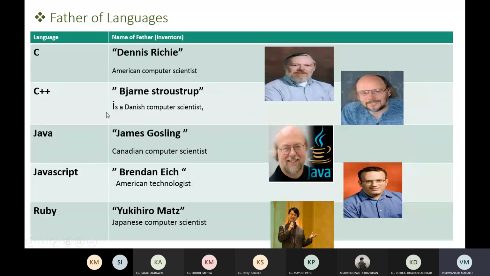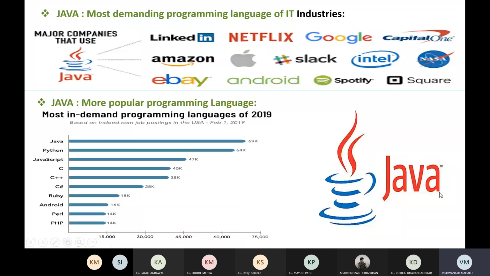Now C++ was invented by Bjarne Stroustrup, a Danish computer scientist. Java was invented by James Gosling, a Canadian computer scientist. Then JavaScript, Ruby, and Python: different scientists invented these languages. JavaScript was invented by Brendan Eich, an American technologist, and Ruby by Yukihiro Matsumoto, a Japanese computer scientist. So these are the fathers of various languages.